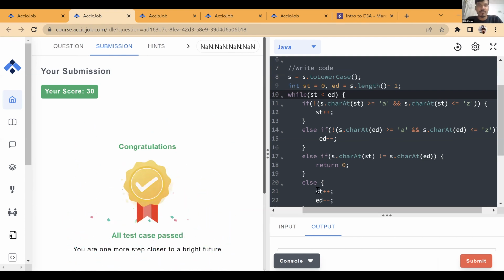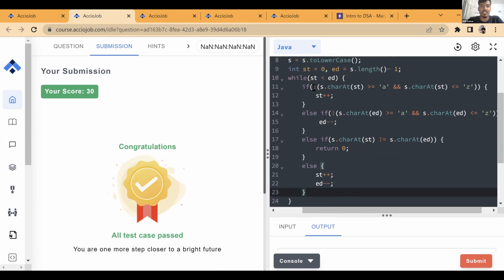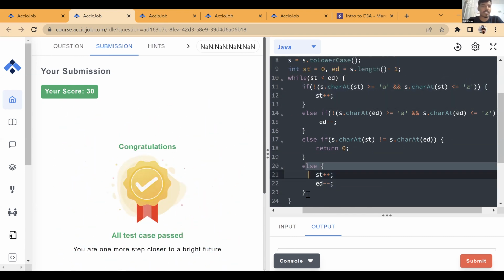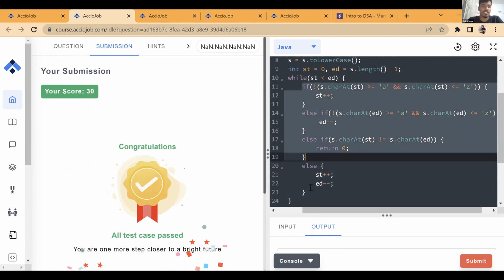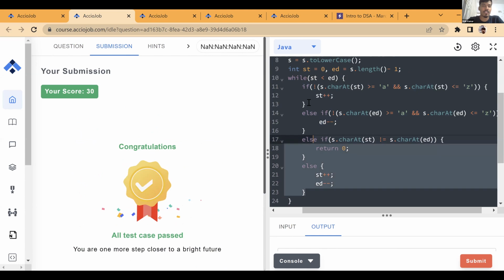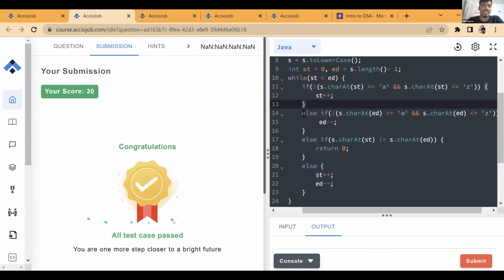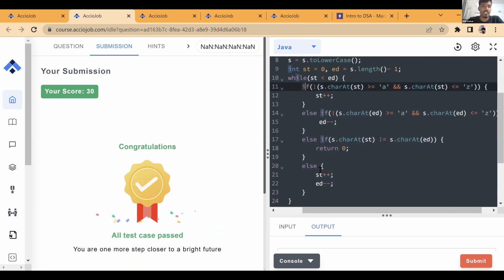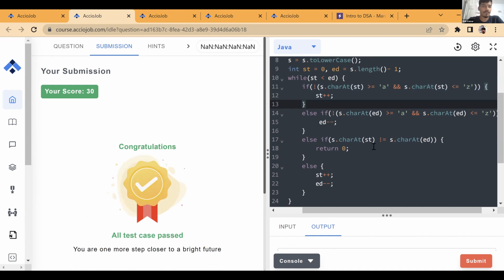No, we can't do it without else. Why did I not do it without else? Because see, I am updating it over here as well, right? So when this update happens, I don't want it to update again. So that's why I put it in the else part. Of all these 4 conditions, only one of them I want to run, and I've written it in such an order that if one of them is true, I don't want any other to run, right? So let's say I have increased start plus plus, I don't want this to happen because in this iteration we are not going to compare start and end, right? So that's why I told that okay, let's skip this.